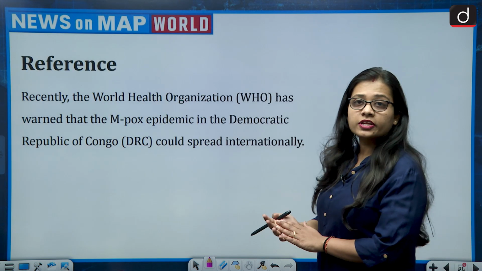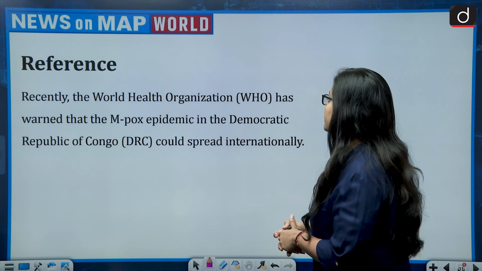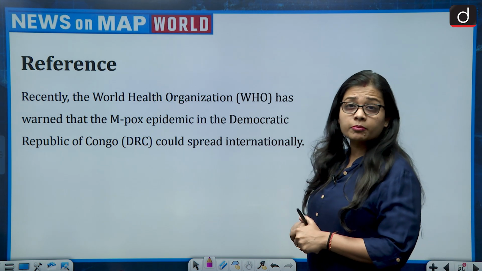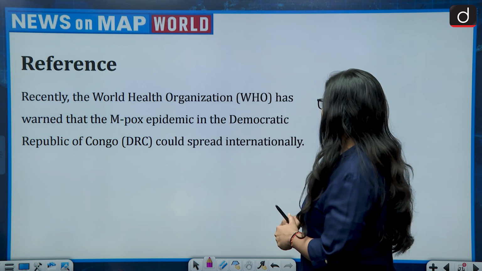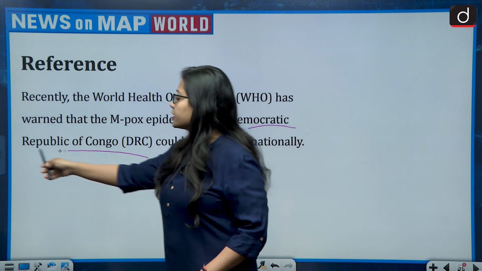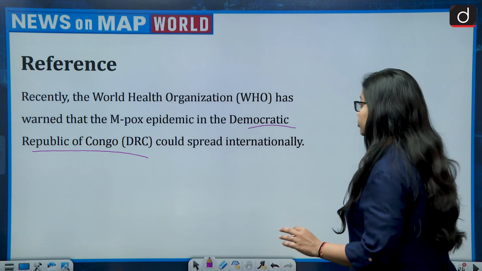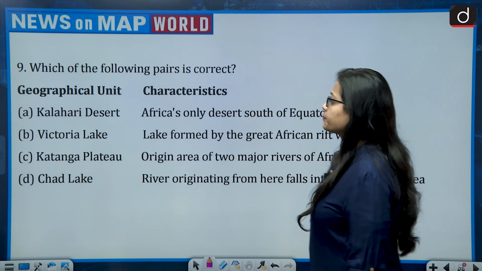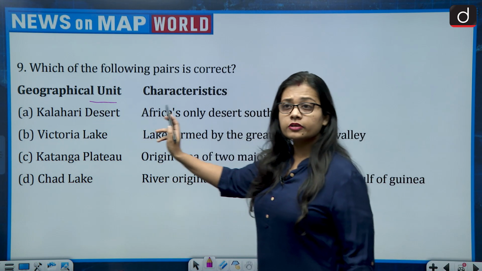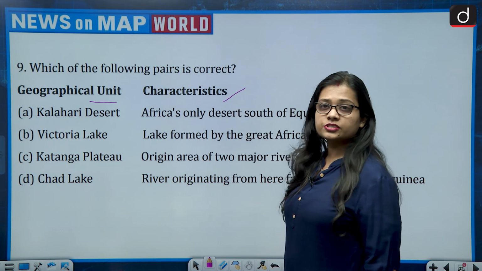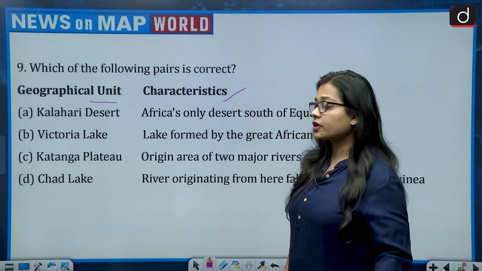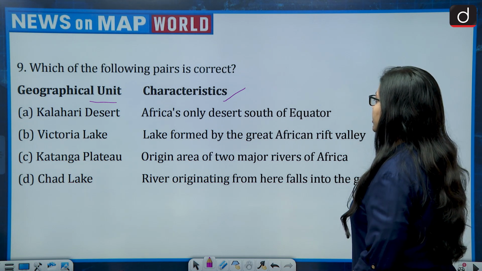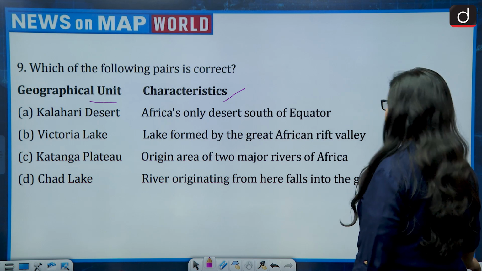The reference for the next question talks about how recently the World Health Organization has warned that the Mpox epidemic in the Democratic Republic of Congo could spread internationally. Now this brings the DRC, that is the Democratic Republic of Congo, to the news. And the question is, which of the following pairs is correct? On one side we have the geographical unit, while on the other side we have the characteristic. So the options are, first, Kalahari Desert, and it says Africa's only desert south of equator.